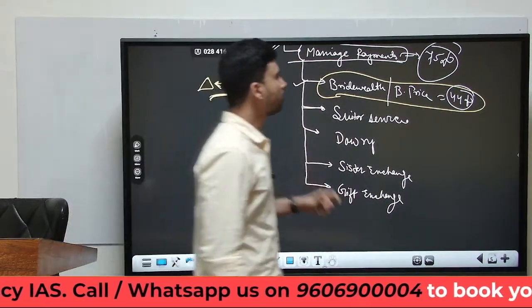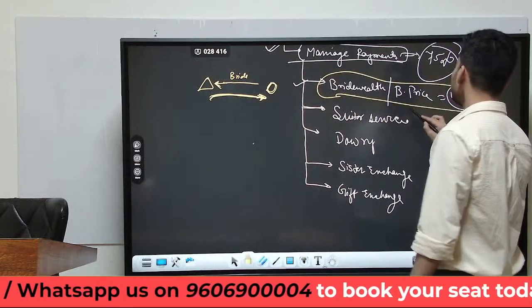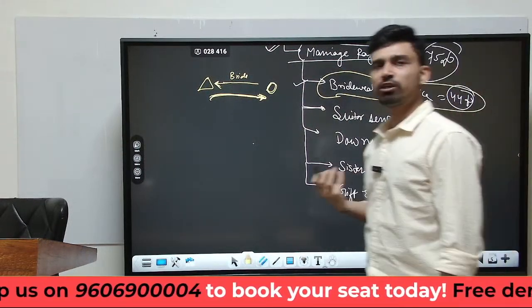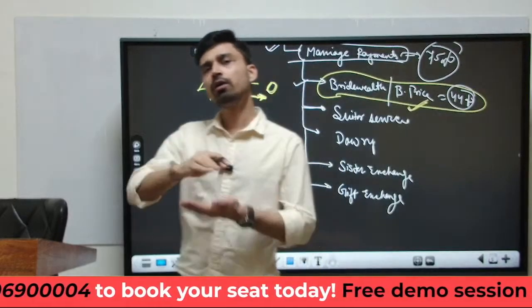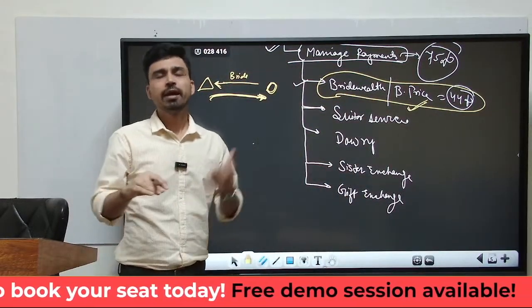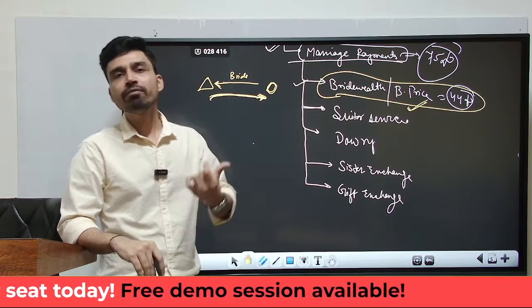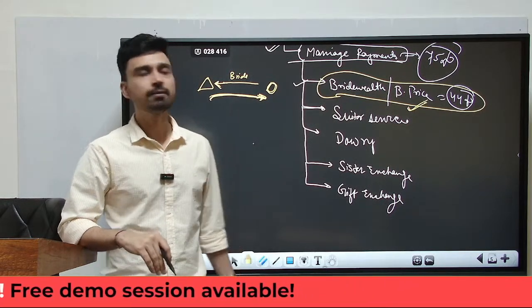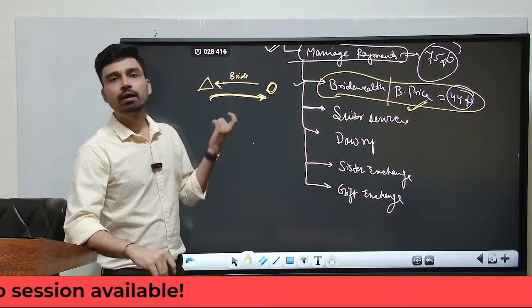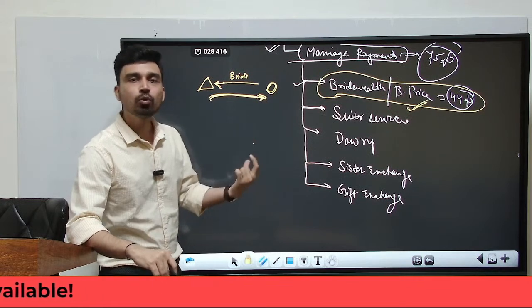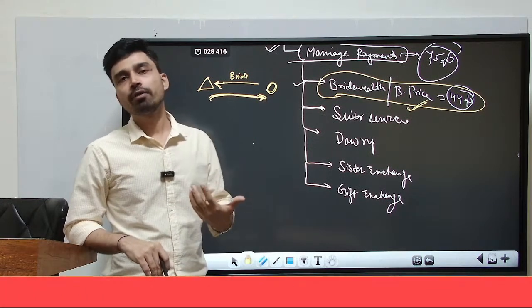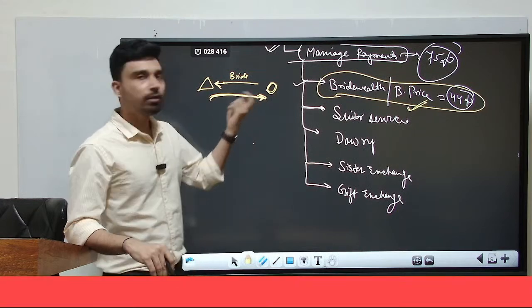Now, bride wealth or bride price is generally seen in societies that are less stratified in nature. That means there is not a very strong social stratification, and also in societies performing primitive functions, like horticulturalist societies, where women play an almost equal role in the economic aspect of a family as compared to the male members of the family.